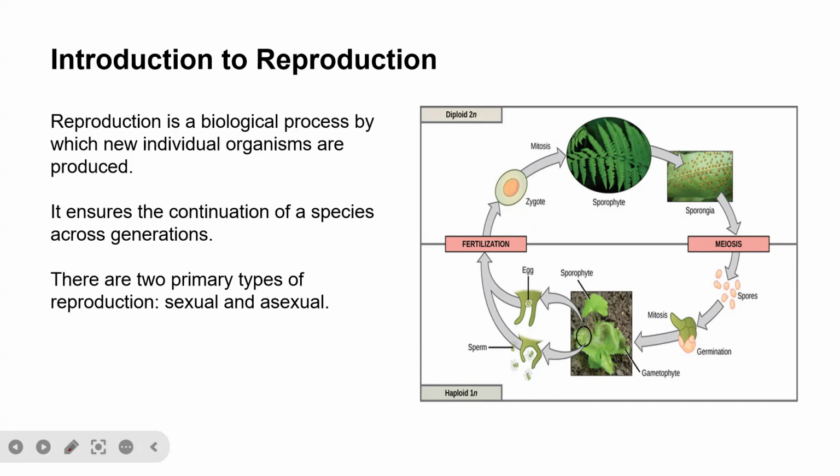Because if new organisms are not produced through reproduction, it means that the species of that organism will be terminated. And that is why in biology we have what we call speciation and extinction. Extinction is a process whereby a particular species of living organisms completely disappears from Earth. That is what we call extinction. At the same time, new species of organisms can be produced on Earth. So to ensure the continuation of a species of living organisms on Earth, like humans, you need reproduction.